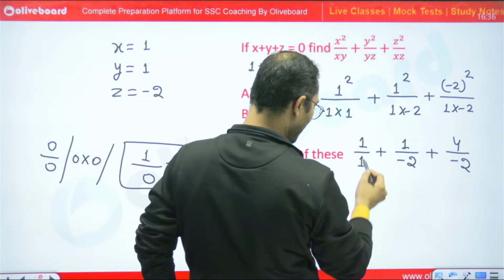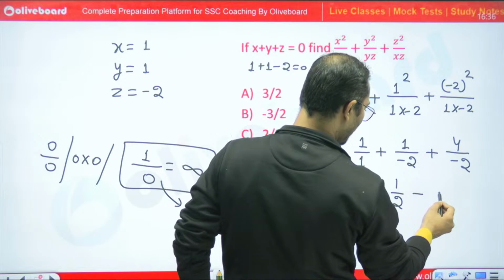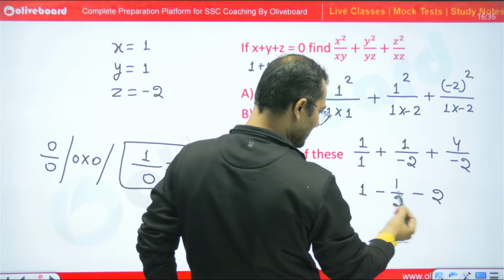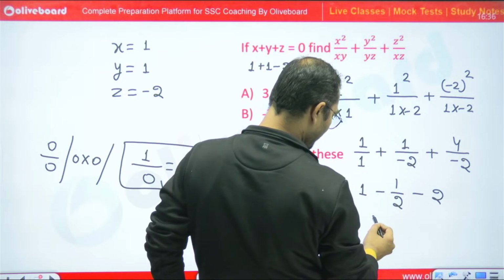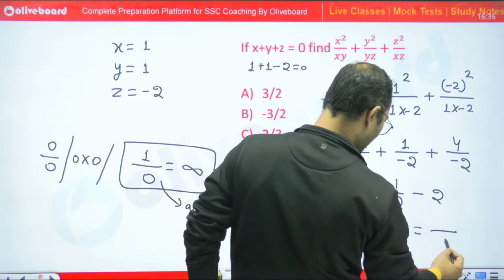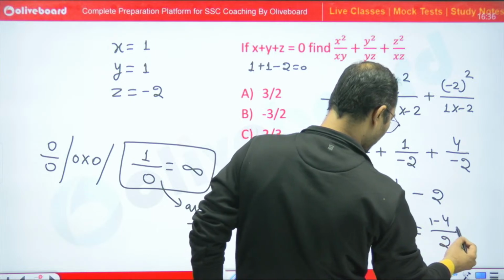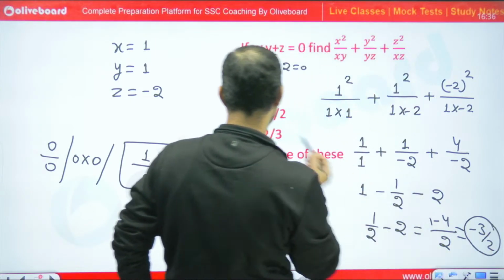So I can say that 1 minus 1 upon 2 minus 2. So clearly this will become 1 upon 2 minus 2, LCM 2, 1 minus 4. So minus 3 by 2 is the right answer.